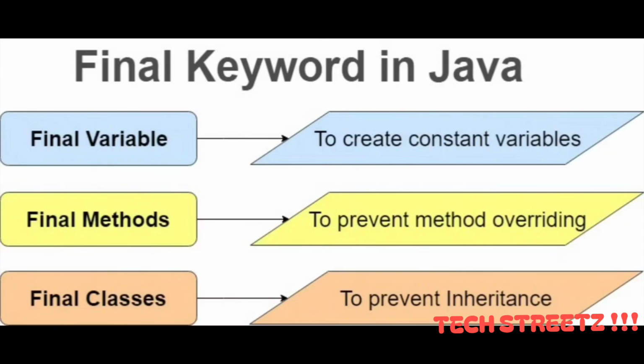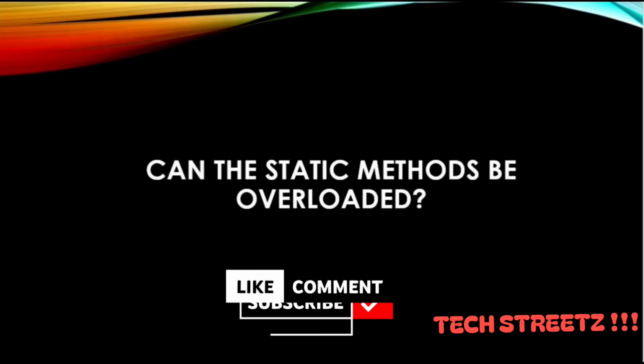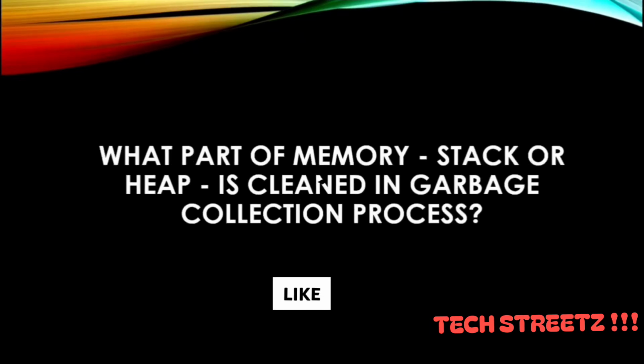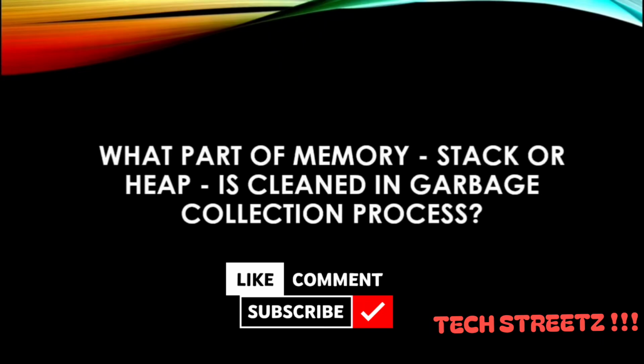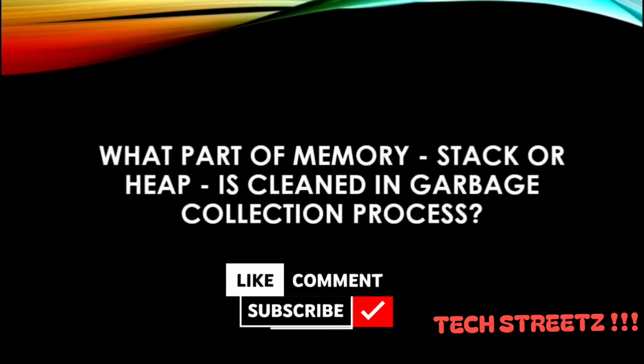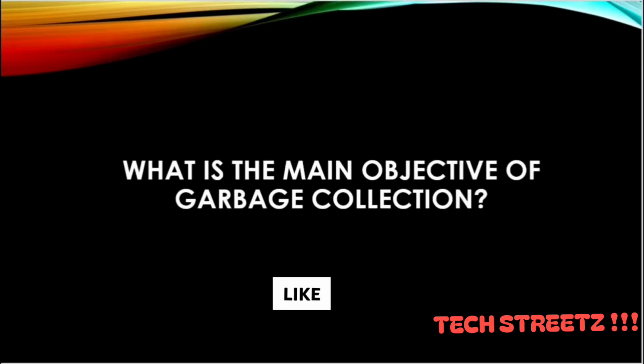Final class. No classes can be inherited from a class declared as final, but that final class can extend other classes for its uses. Can static methods be overloaded? Yes. There can be two or more static methods in a class with the same name but different input parameters. Which memory, stack or heap, is cleaned in the garbage collection process? It's the heap memory.